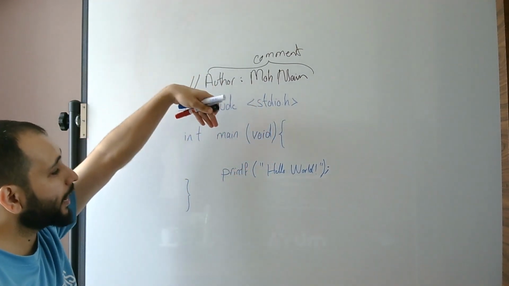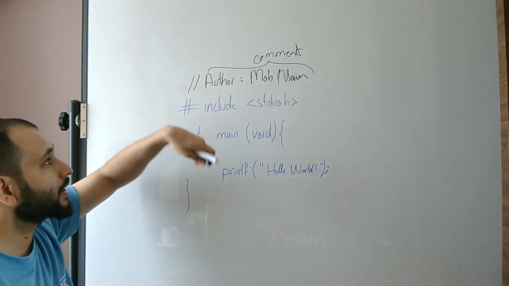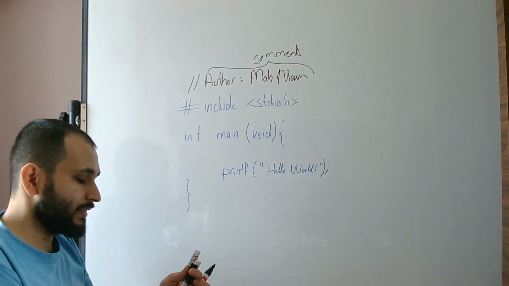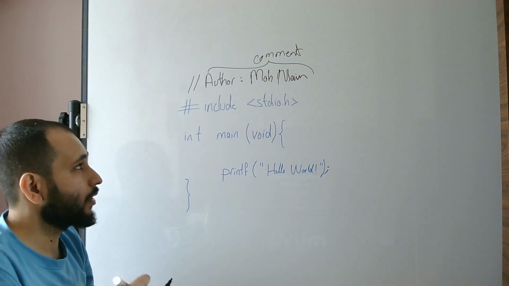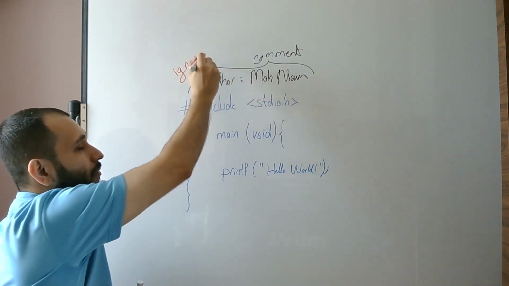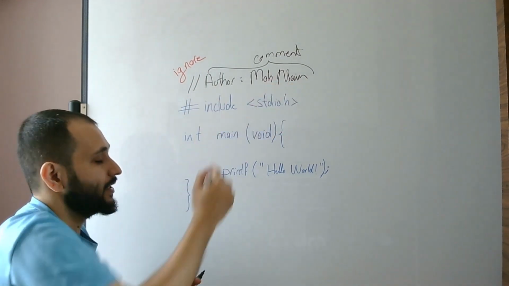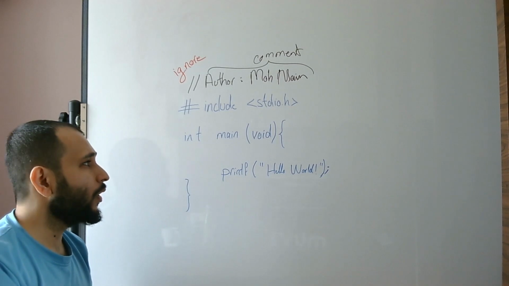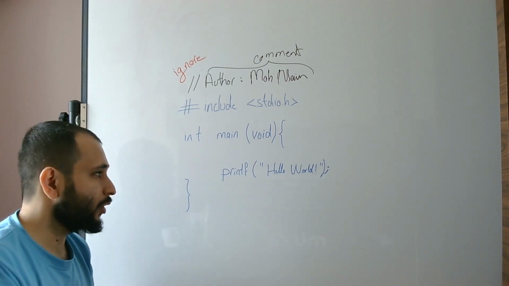It will go on and read the other lines of code, but specifically ignore this part. So the compiler ignores our comments, and that is a good thing, because that's what we want the compiler to do, to ignore these additional parts. So comments are used when you want to add some notes to your programs.